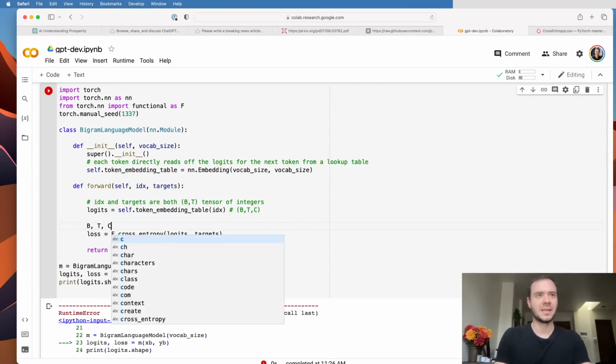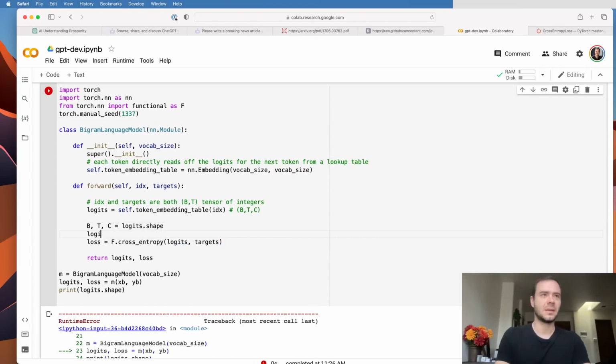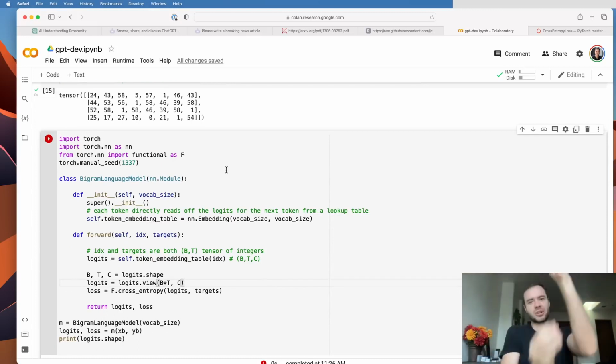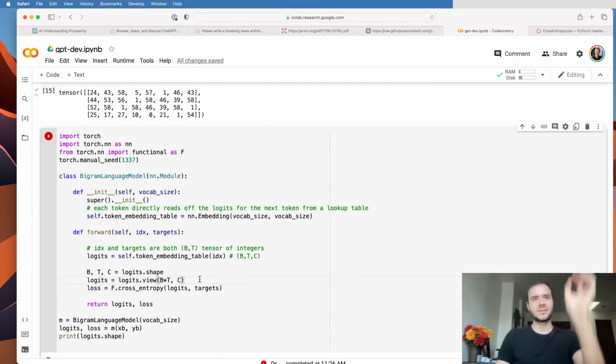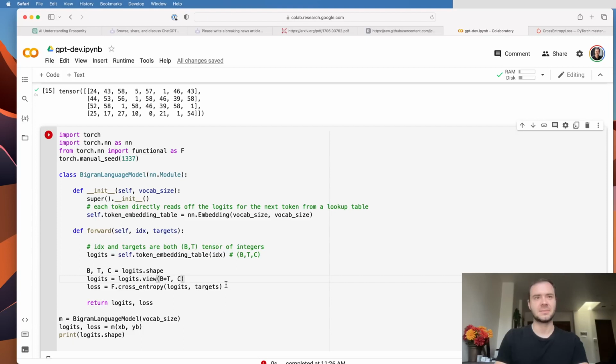So here's what I like to do. I like to basically give names to the dimensions. So logits.shape is B by T by C, and unpack those numbers. And then let's say that logits equals logits.view, and we want it to be B times T by C, so just a two-dimensional array, right? We're going to take all of these positions here, and stretch them out in a one-dimensional sequence and preserve the channel dimension as the second dimension. So we're just stretching out the array so it's two-dimensional, and in that case it's going to better conform to what PyTorch expects in its dimensions.